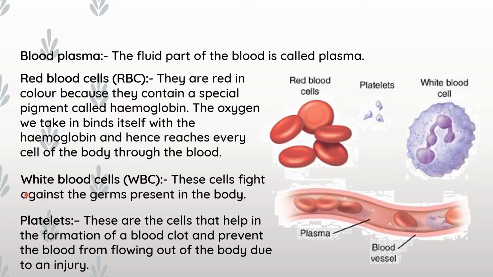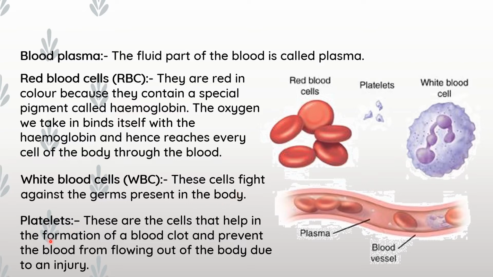Then next is white blood cells, or WBC. So here in this picture you can see WBC, white blood cells. These cells fight against the germs present in the body. So if any germs are there in our body, these white blood cells fight with them. If the number of white blood cells is not enough in our blood, what will happen? We will be sick every time.